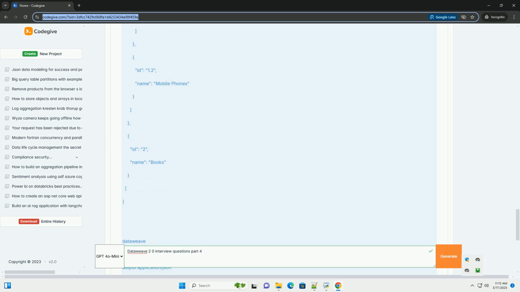Use the optional chaining operator, or if conditions. Important considerations and best practices. Performance: be mindful of performance, especially when dealing with large data sets. Avoid unnecessary iterations or complex operations.